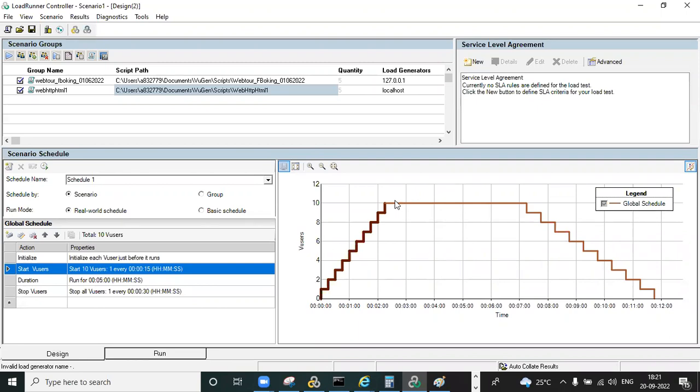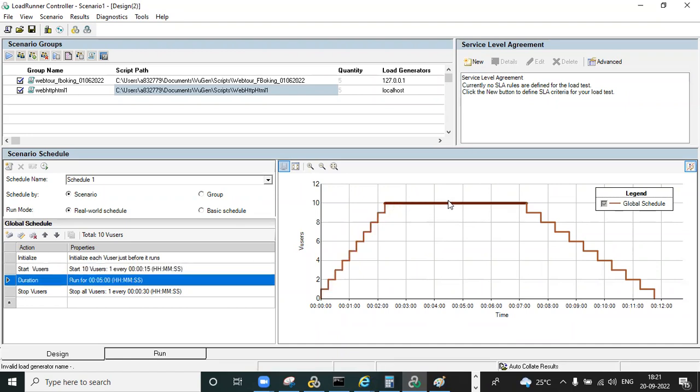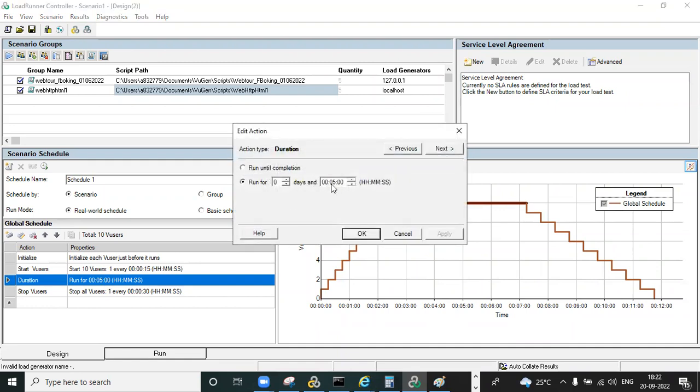And after that, after the 10 users come here, we are giving some duration. We can call this the duration. You can observe this is 5 minutes, so we are giving 5 minutes.